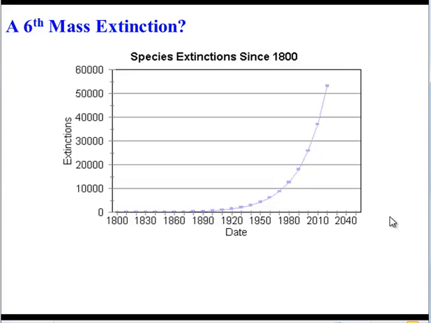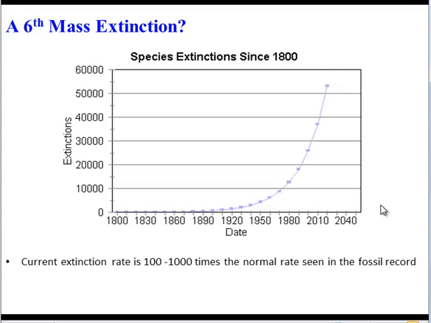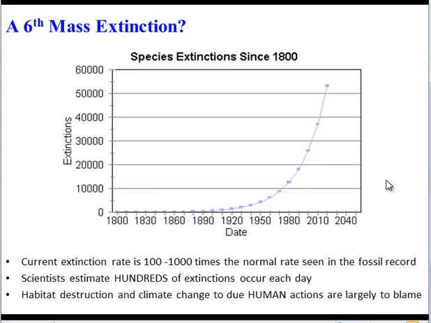However, I'm going to end this video on kind of a down note. Many scientists believe that we are in the middle of a sixth mass extinction. If you take a look at the number of extinctions that have occurred in the last couple hundred years, it's pretty drastic. In fact, scientists think that the current extinction rate could be as much as 1,000 times more than the rate we've seen in the past in the fossil record. And unfortunately, the extinction rate is due to us. Human habitat destruction and climate change are largely to blame for the extinction rate.